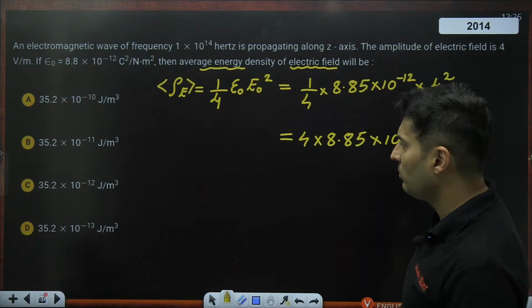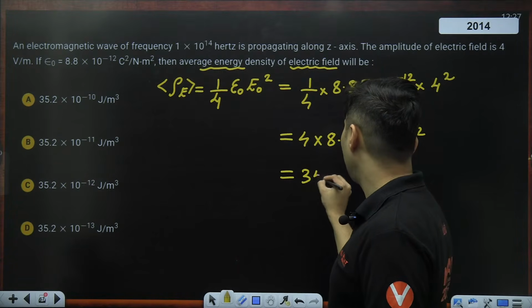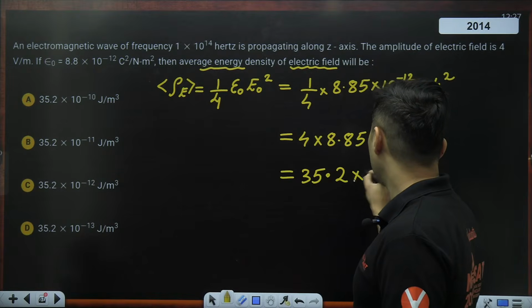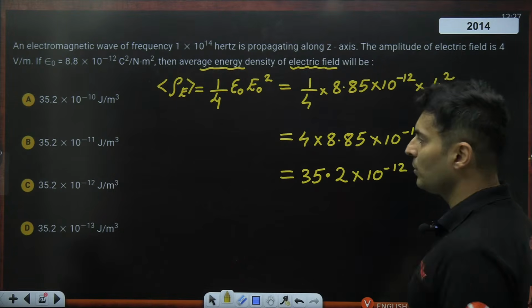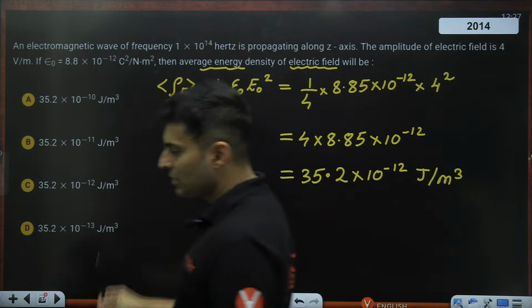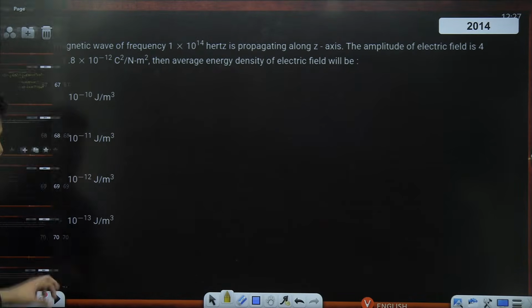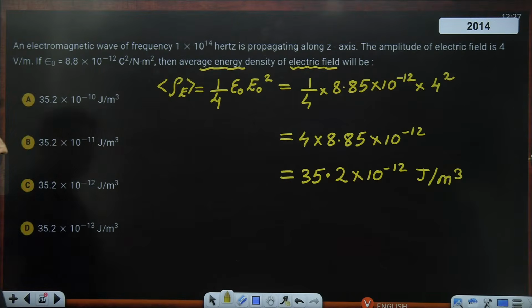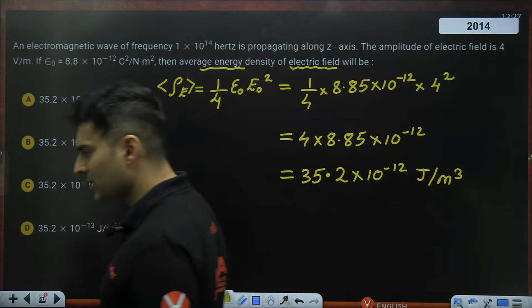It will be around 35.2. Yeah, that's what it should be. So 35.2 into 10 to the power minus 12 joules per meter cube. Where is it, my dear students? Yep, option number C. Option number C is the right answer. Clear? Very direct kind of questions are there.